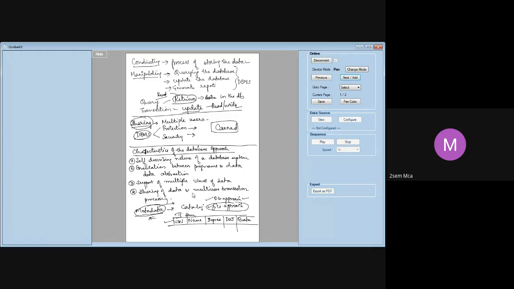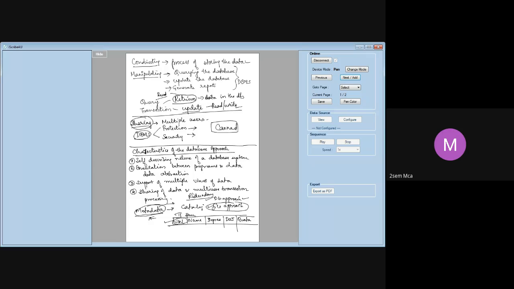So what will happen there? There are going to be so many copies of the same file, but each one of them is different. That's redundancy. Suppose there is some change in the USN, and I make that change, whereas the librarian does not make that change. So what happens? There is some kind of mismatch in the data.